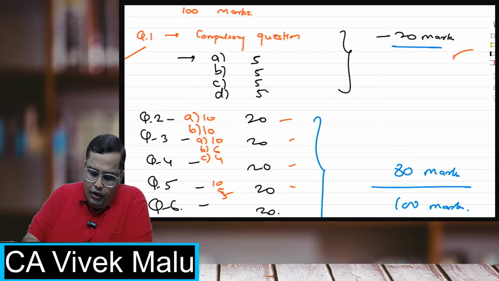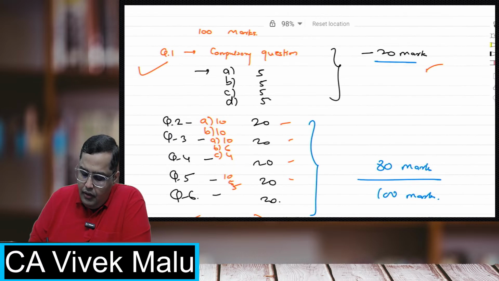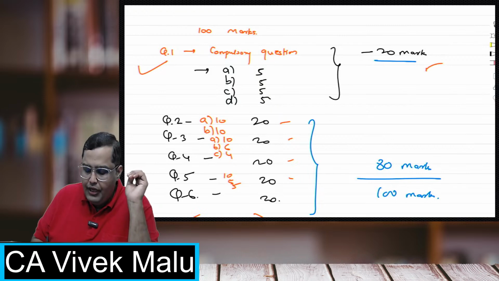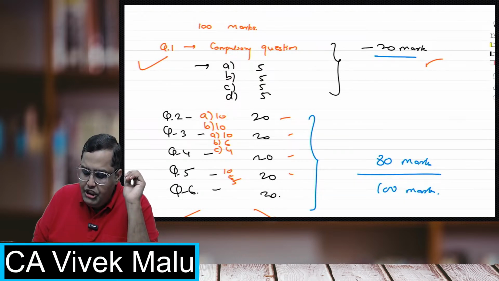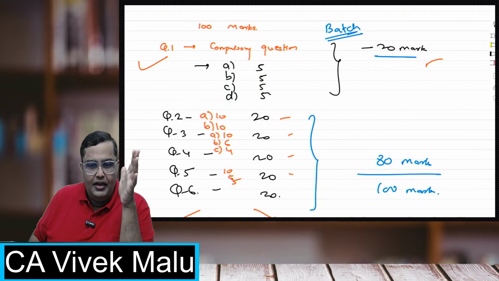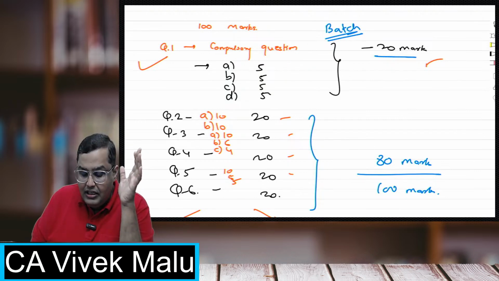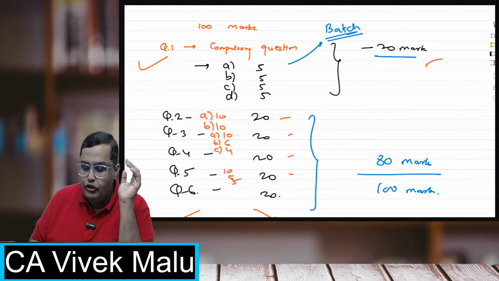Normally what I have seen these days, from the past two exams, May 23 and the just previous one, November 22, I had seen questions based on batch costing. It's a most ignored topic, a very, very simple topic, we all know that. It has been asked in a compulsory question. Batch costing, labor,